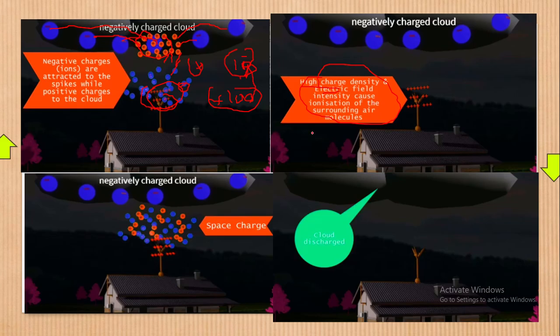Now, once that has happened, the positives which were sent up in the air are killing the negatives in the cloud. This creates what we call a space charge. A space charge means that the positive which has been sent up in the air, once it meets another positive, pushes it up until they reach the cloud. That's what we mean by space charge. The word space charge can also mean ionization. That process of pushing positives, repelling positives, negatives being attracted to the positives, we call a space charge, or ionization in simple terms.